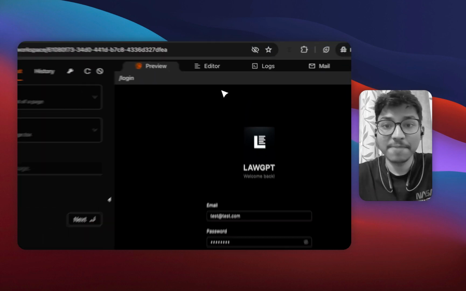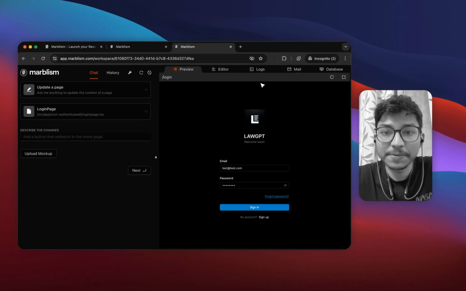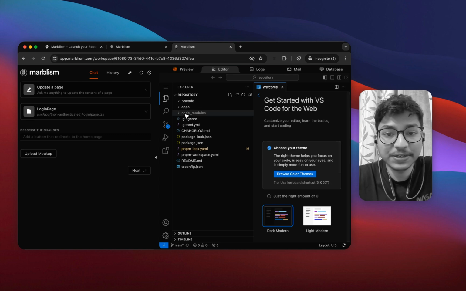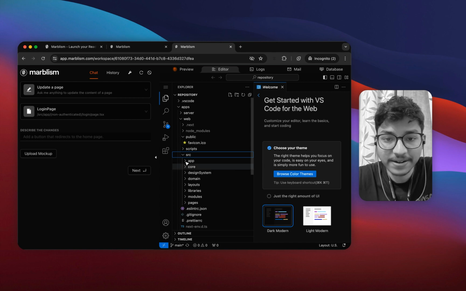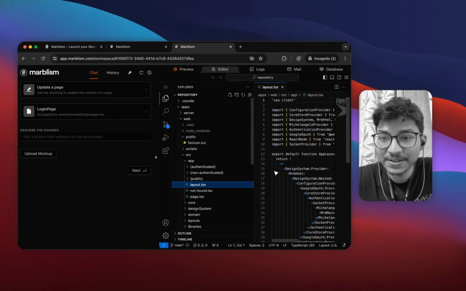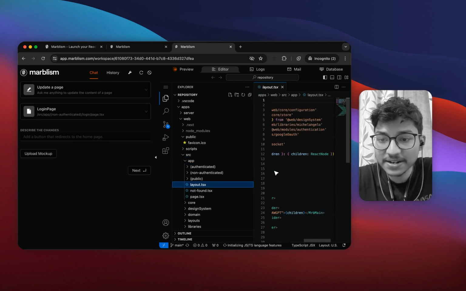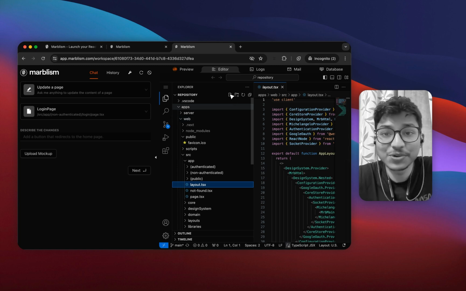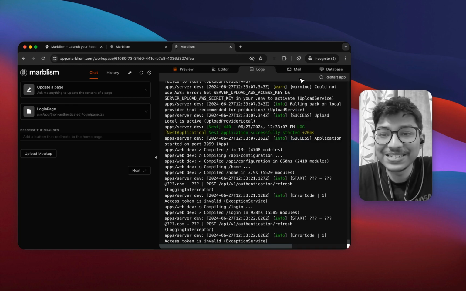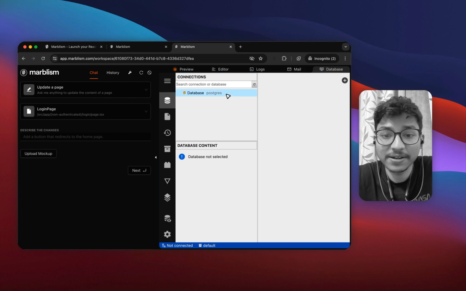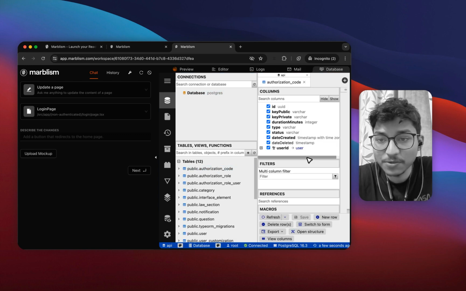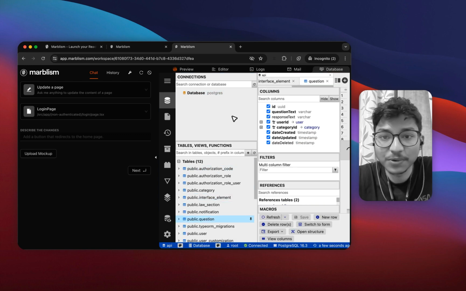Okay guys, we have our app ready. We have our own login page and our own editor. You can check out the code, everything is here. Pretty great, right? The code is written in TypeScript. You can make any changes you want, all in just 5 minutes. Your own mailing system, your own database, and go. What more do you need, guys?